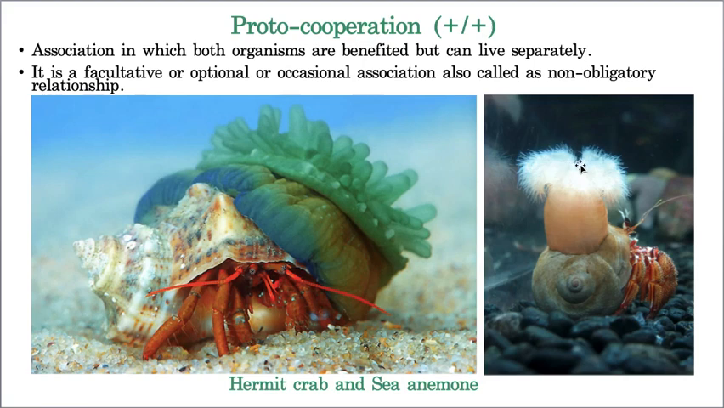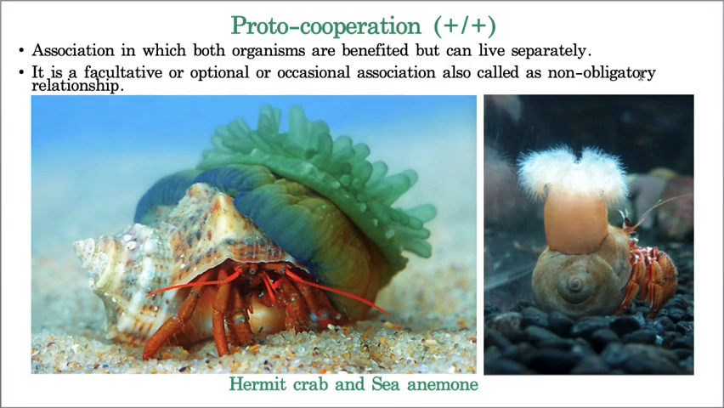So this is sea anemone and this is hermit crab, and if you observe, now you separate both of them, happily they can live their independent life. That means here they are a non-obligatory or occasional association. See, I clearly mentioned it is facultative, optional. See, it is optional or occasional or non-obligatory. That means there is no rule or there is no need.